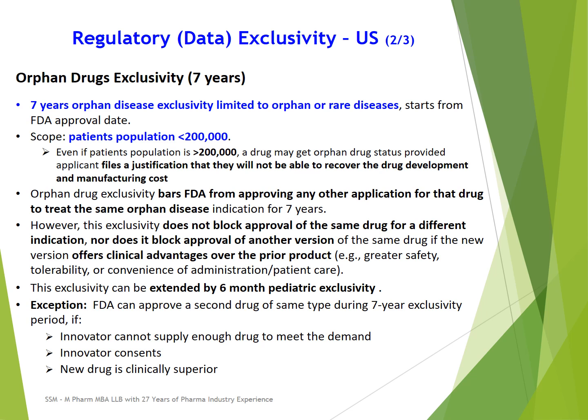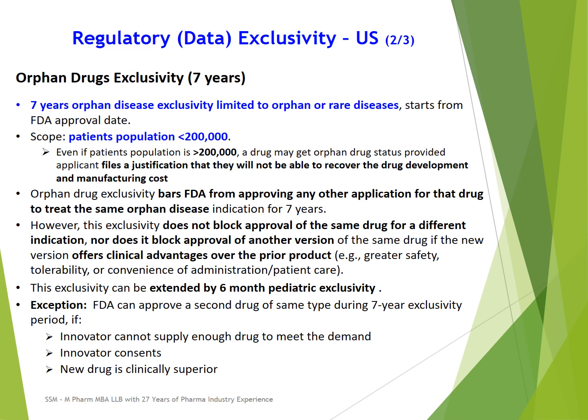Next is orphan drug exclusivity. Any drug which is approved for an orphan or rare disease is eligible for 7 years of orphan disease exclusivity.